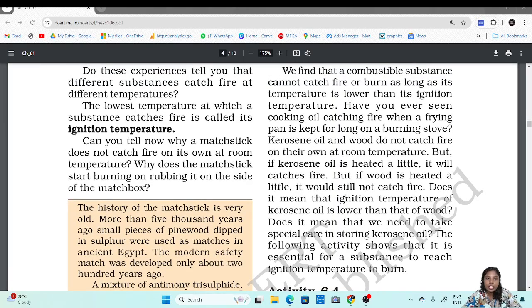The lowest temperature at which a substance catches fire is called its ignition temperature. So ignition temperature is the lowest temperature at which any substance can catch fire. Now when we compare paper and wood, we could say that paper has a much lower ignition temperature, so it catches fire easily. Wood has a higher ignition temperature. That's why it takes time for wood to catch fire.